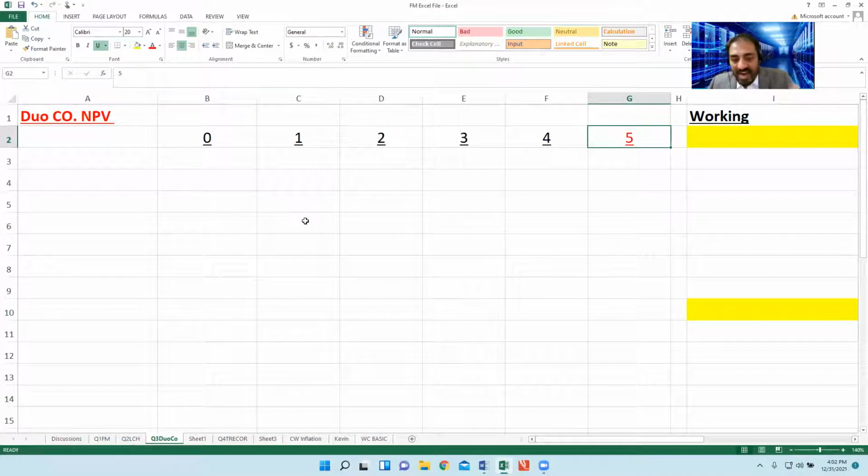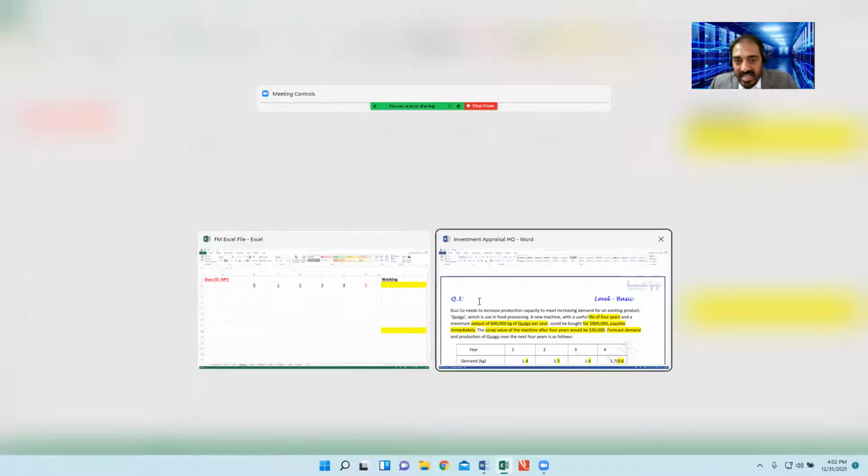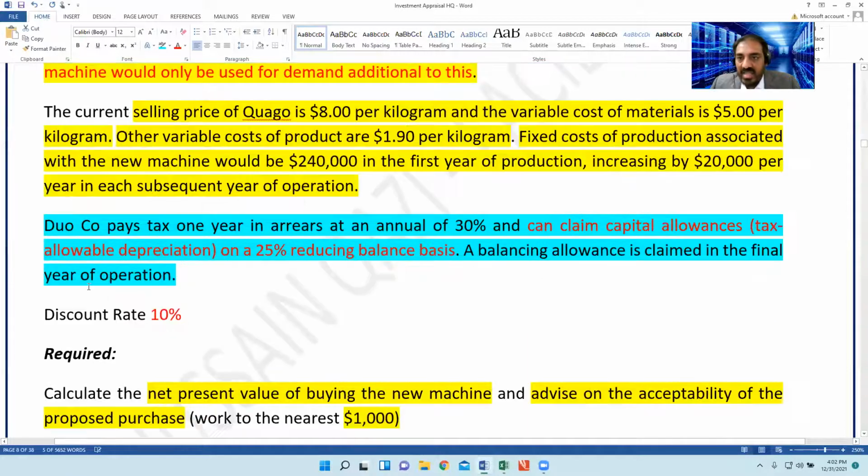The reason for the 5 is that, as the examiner mentioned, and practically it's also possible, the taxes are paid one year late. For example, whatever we earn in 2021, the tax authority will come in 2022 to assess our income of the financial year 2021. And then we will pay the tax of 2021 in 2022.